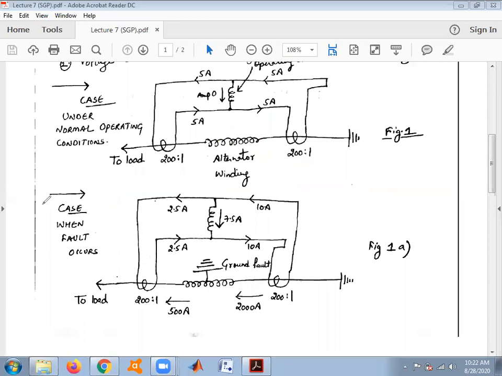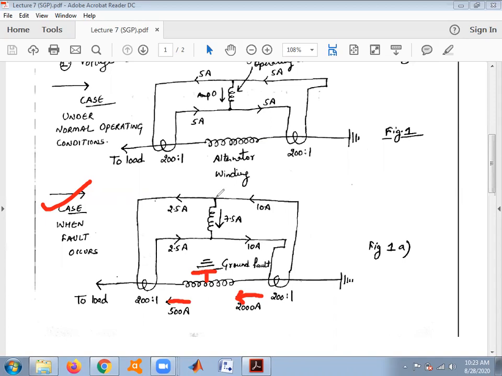The next category is when a fault occurs. ठीक है, अगर fault occur होता है तो हम क्या करेंगे? Let us suppose the alternator winding is subjected to a single line to ground fault. Due to this fault, let us suppose the direction of the currents: 500 amperes flows out from this side and 2000 amperes enters the winding from the other side. The ratio is 200:1, so 500 divided by 200 is 2.5 ampere, and 2000 divided by 200 is 10 amperes.